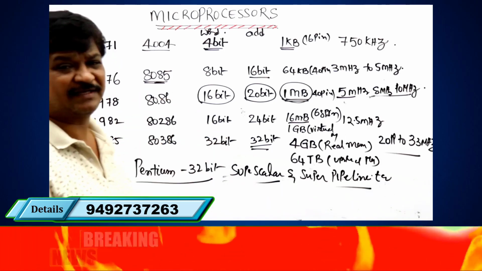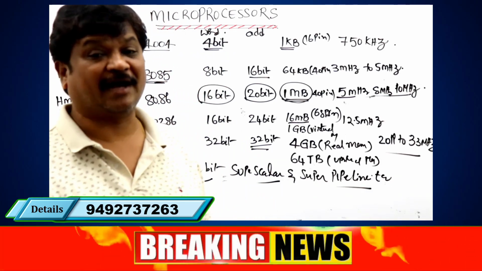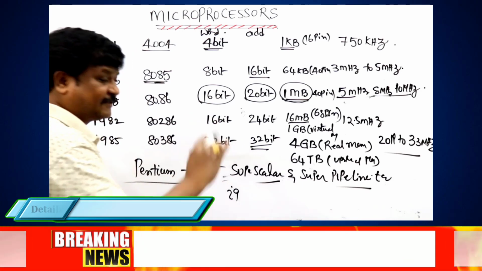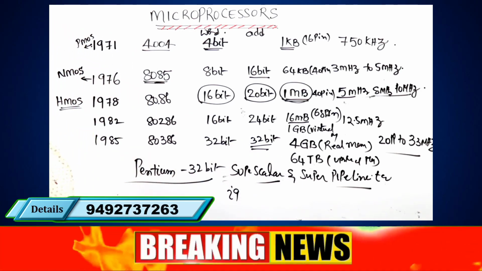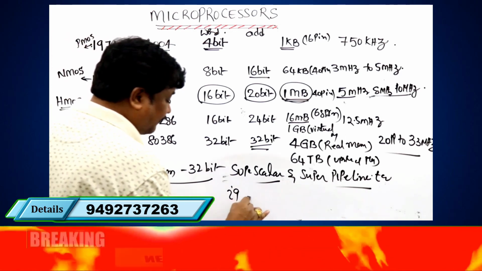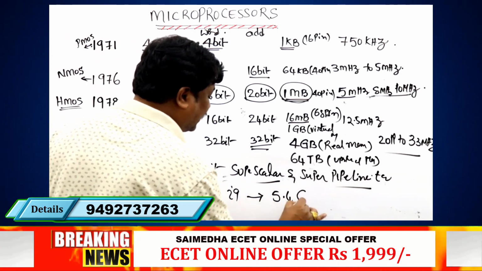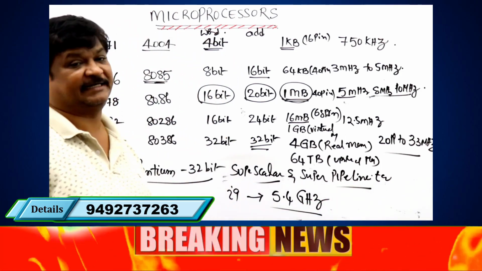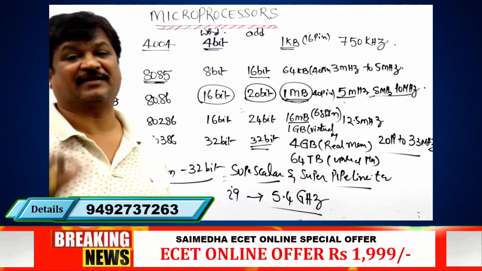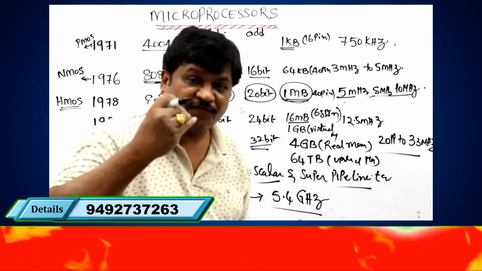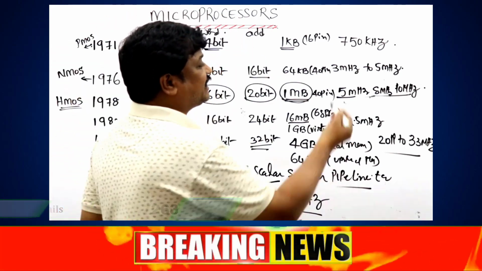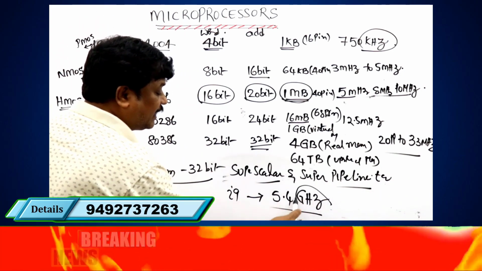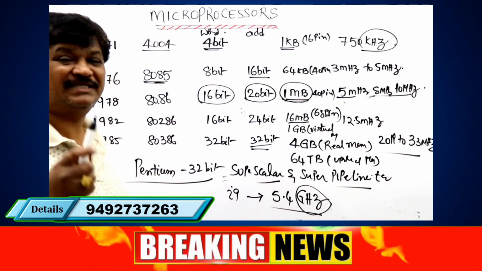Pentium 2, Pentium 3, Pentium 4, Itanium processor. Now recently we are using core i9 processors. These i9 processors have 5.4 gigahertz of frequency. Sir, what does this indicate? This indicates the speed of the microprocessor. Higher the frequency, faster the operation. You see, the initial microprocessor was only kilohertz. Now we are operating at gigahertz.